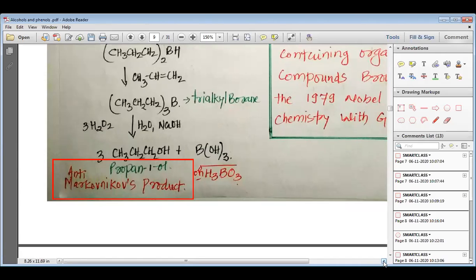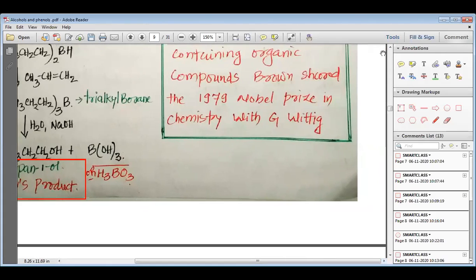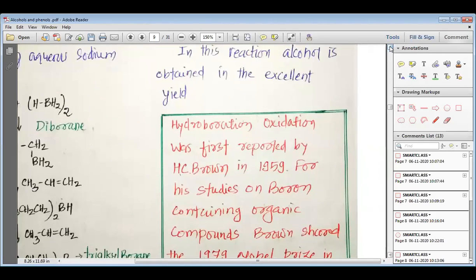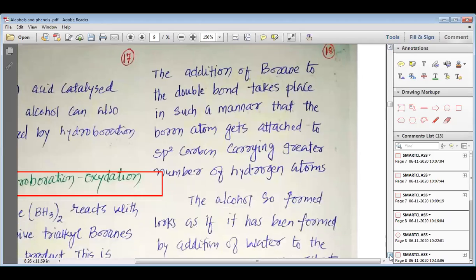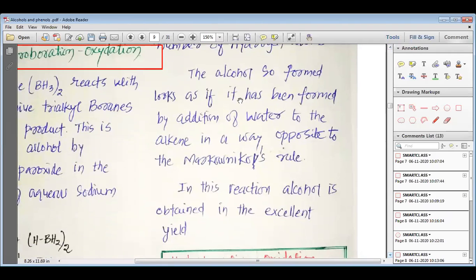So this is how, my dear students, we study hydroboration. While studying the exercise of chapter 1, we have even studied about hydroboration. The addition of borane to the double bond takes place in such a manner that the boron atom gets attached to the sp2 carbon carrying the greater number of hydrogen atoms. The alcohol so formed looks as if it has been formed by the addition of water to the alkene in a way opposite to the Markovnikov rule.